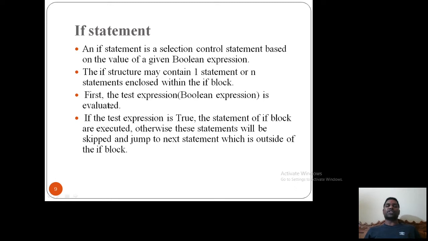If the expression is true, then the if block will get executed. Otherwise the statements will be skipped and it jumps to the next statement, which is outside of the if block. So if the condition is true, then the if block is executed. If the condition fails, then the statements after the if block will be executed, and the block will get jumped automatically. We'll see an example of the if statement.